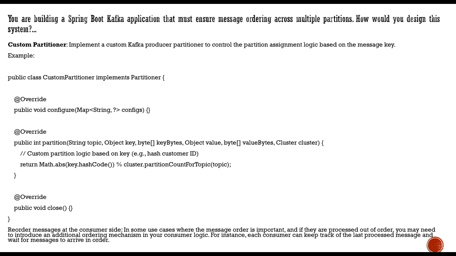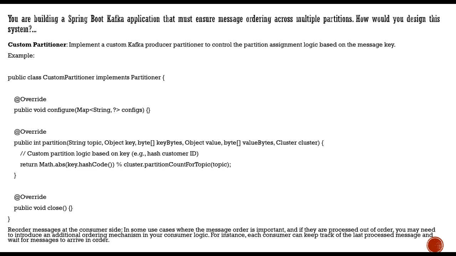Okay. Now if you see here, there is a written statement where it says Math.abs, and there is some hash code being generated for that particular key. Along with that, there is the partition count for the particular topic. So it is based on that, the custom partition logic based on a certain key will be applicable. Okay, so next is reordering of messages on the consumer side.